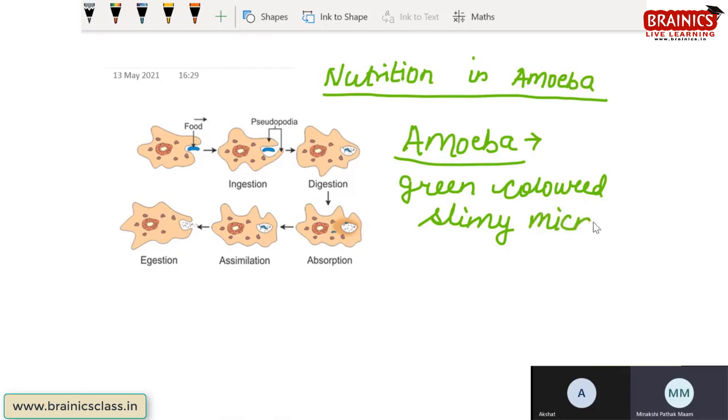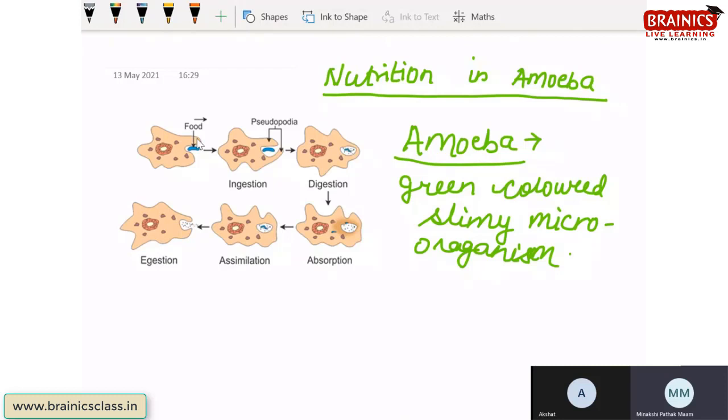They are very small organisms, which you mainly see in the rainy season. Okay, they are green colored slimy microorganisms. We will read about how they get their nutrition.